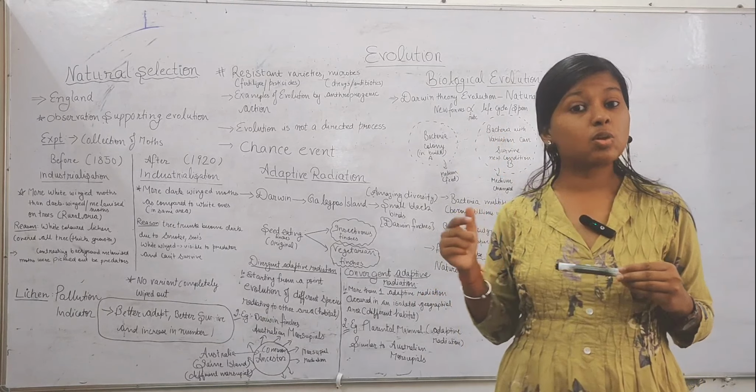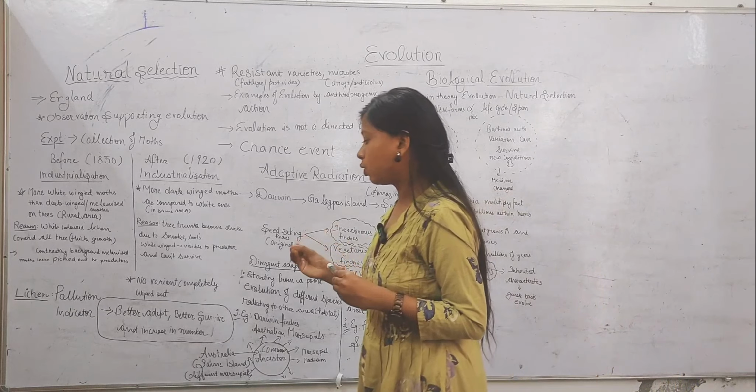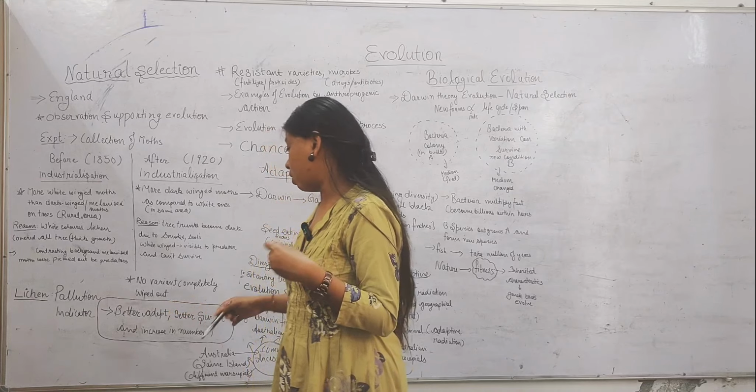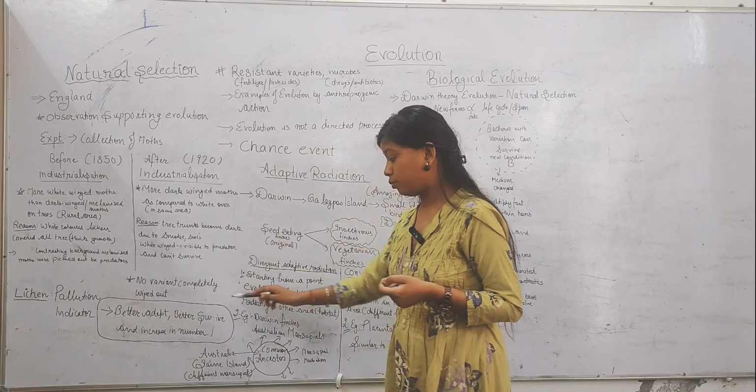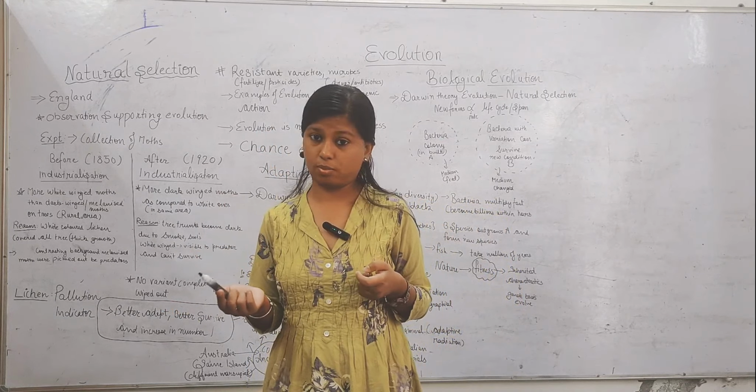So what was the conclusion of this experiment? The conclusion was that those who can adapt better to the conditions have a better survival rate and an increase in progeny number.